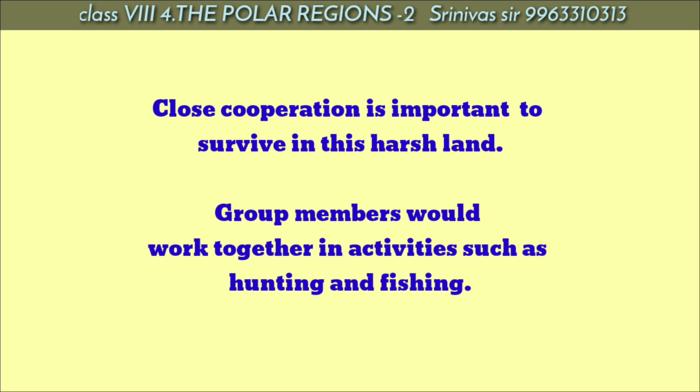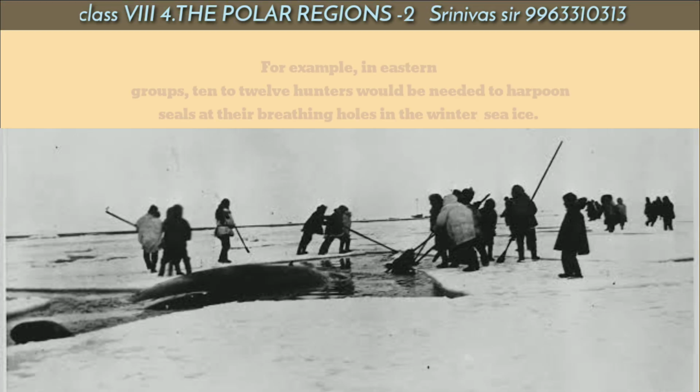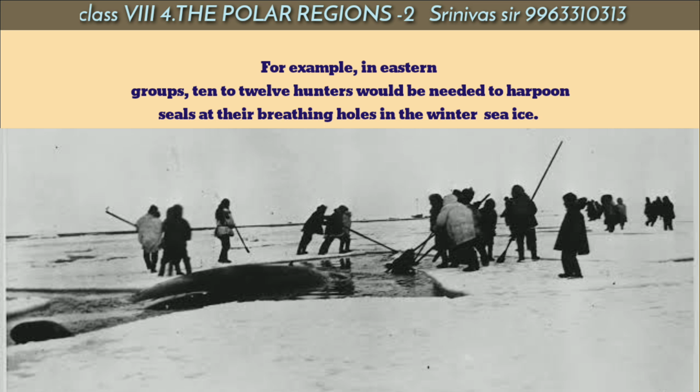Group members would work together in activities such as hunting and fishing. For example, in the eastern groups, 10 to 12 hunters would be needed to harpoon seals at their breathing holes in the winter season. Generally, in the eastern regions, 10 to 12 members formed a group and hunted seals at the breathing holes in the winter season.